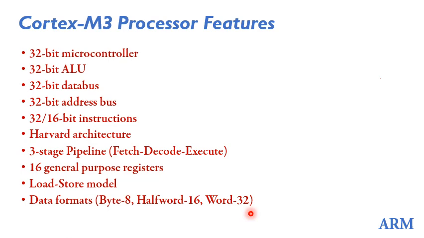If you have a 16-bit processor or 16-bit microcontroller, that means it is capable of processing 16 bits at a time. In that case, word is equal to 16 bits. Here Cortex M3 is a 32-bit microcontroller, so word is 32 bits, and hence the half word is 16 bits. So it can operate on 32 bits, 16 bits and 8 bits of data.